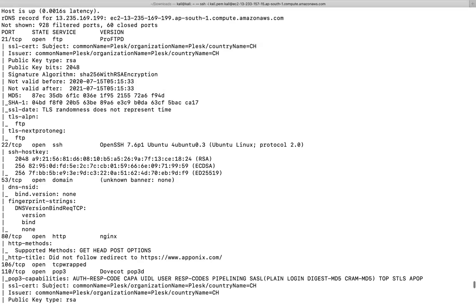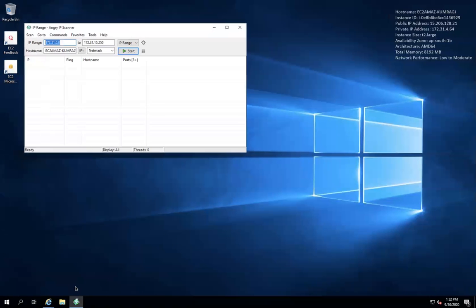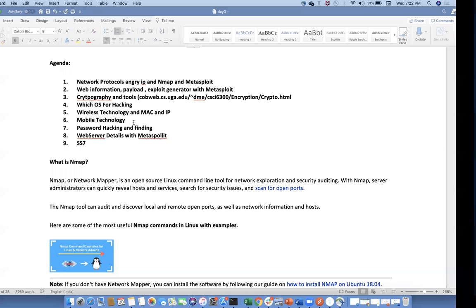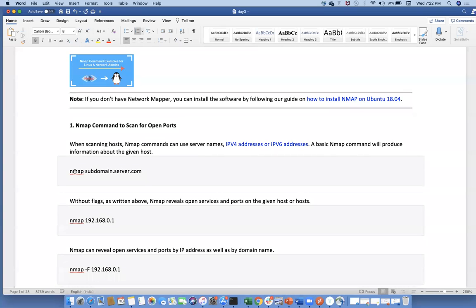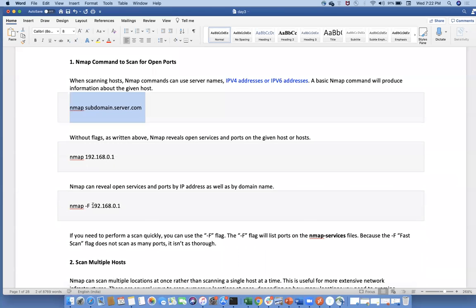So now come back. Meanwhile, you can use any kind of nmap. Meanwhile, I'll share these documents. See, nmap commands to scan the open port numbers. If you give your domain name without flags, as written above, like this. If you want to reveal open services and the host IP address, you can use it like this.